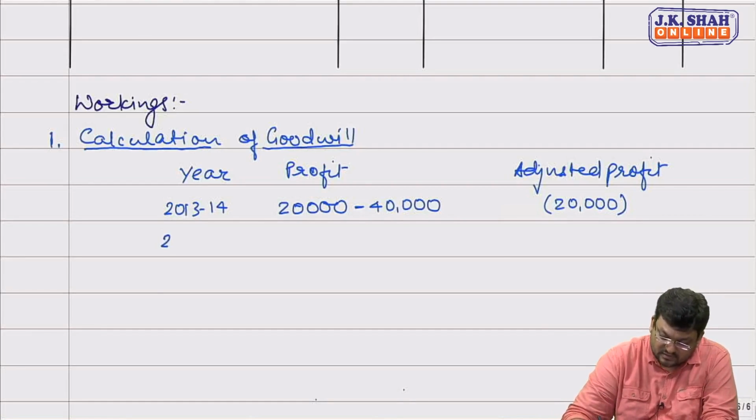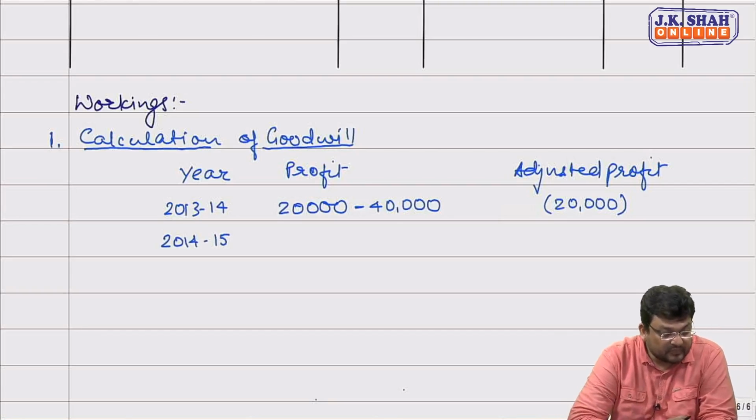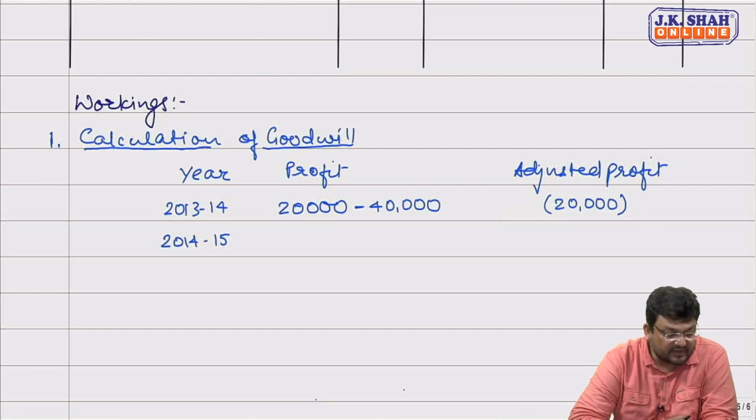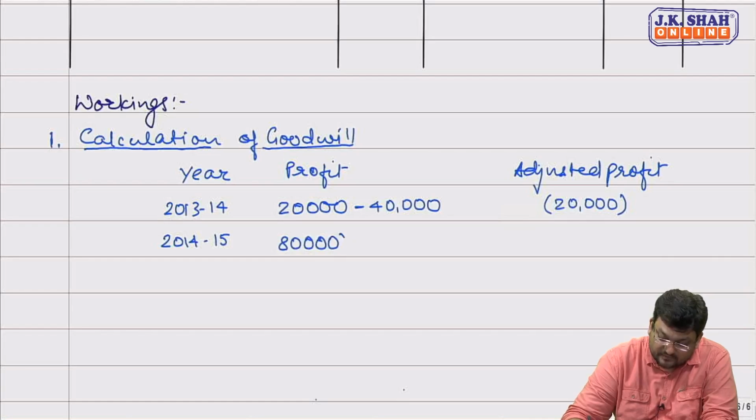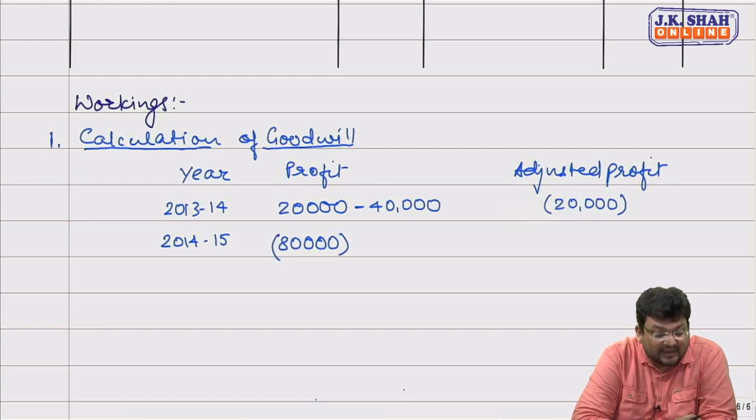Correct, sir. Then profit of 2014-15. Profit of 2014-15 is negative 80,000. Loss of 80,000 is given. And this profit of 14-15 includes voluntary retirement compensation paid. This voluntary retirement compensation paid is an expense, but a non-recurring expense.